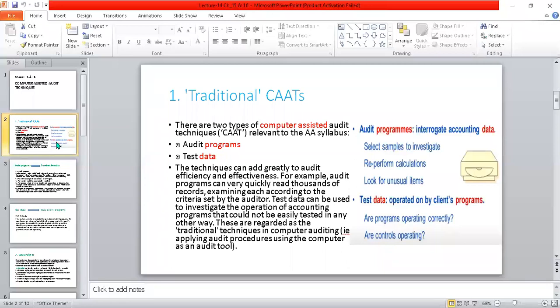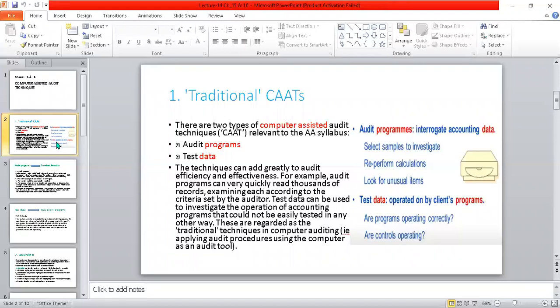Traditionally it's named as CAATs, and there are two main components or categories according to the ACCA syllabus: audit program and the test data. Audit program is the auditor's program in which he interrogates or investigates the accounting data of an entity from start to end.